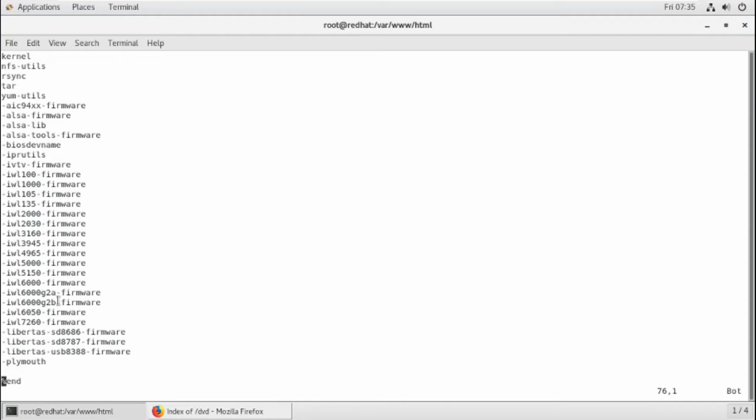That's why those packages are validated and available inside the kickstart file, and it will not show you any such error in the whole installation process. Clear? So right now, let me save it and quit.